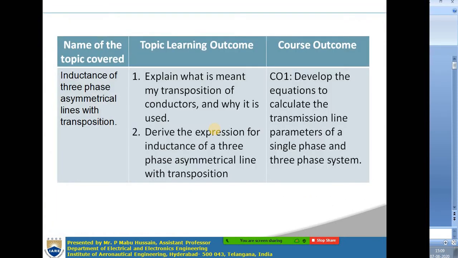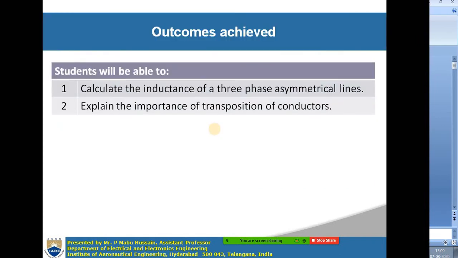Okay. So by the end of this topic you can explain what is meant by transposition of conductors and why it is used, and you can also derive the expression for inductance of a three phase asymmetrical line with the transposition. Okay. Asymmetrical line is the same as unsymmetrical line, so both are used interchangeably.